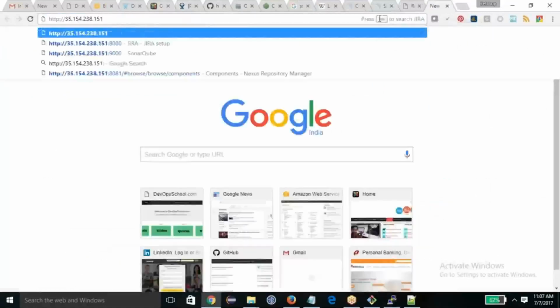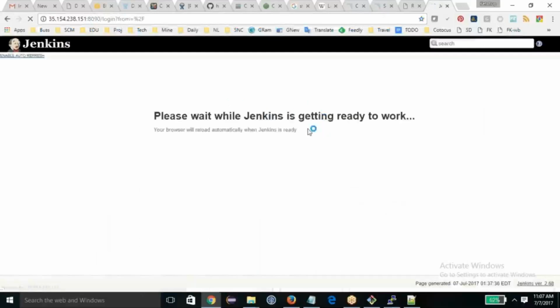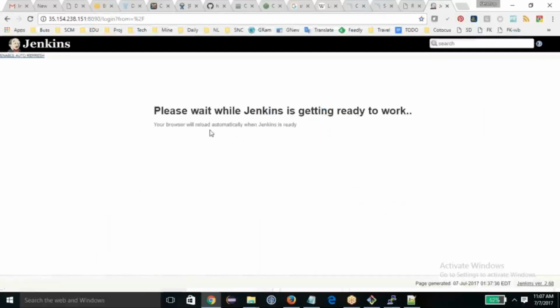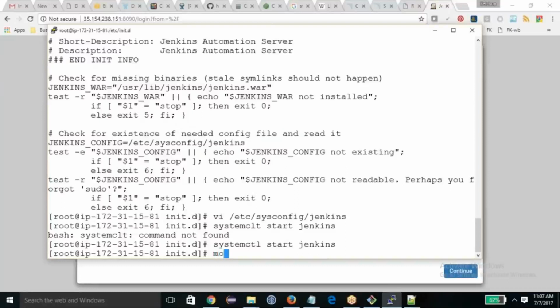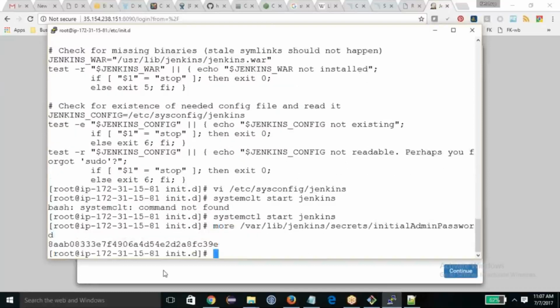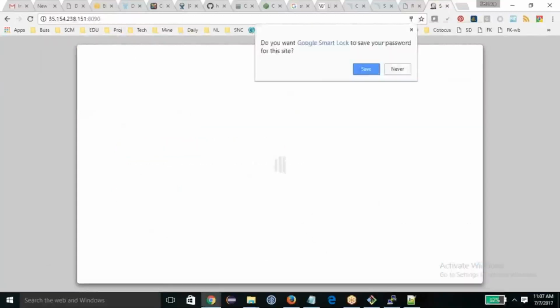So here, port 8090. And now you can see that Jenkins is up, and the password you have in this location for unlocking Jenkins. And I got this. Continue.